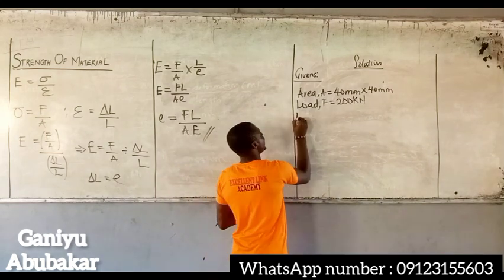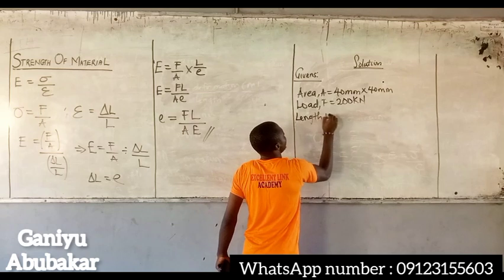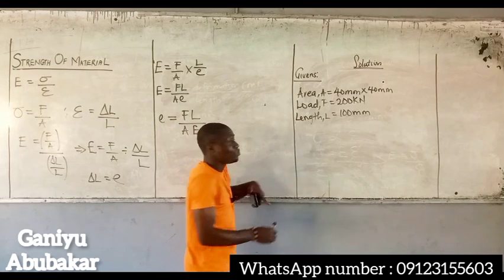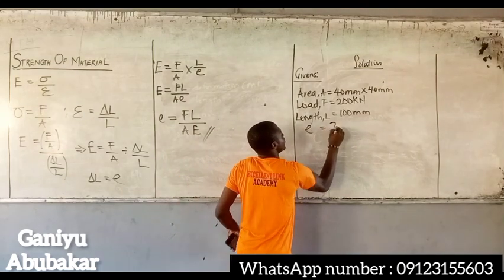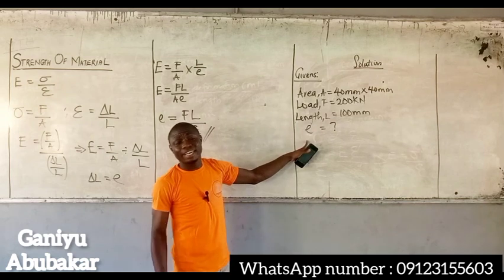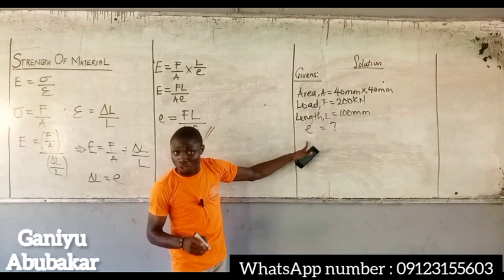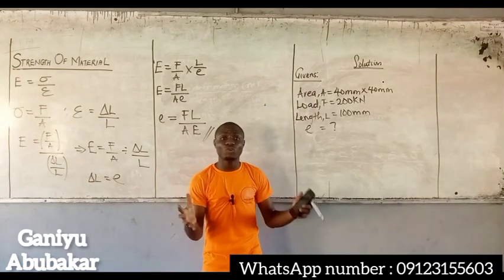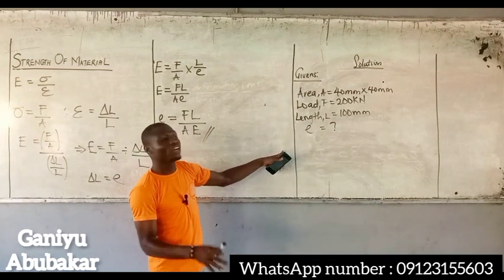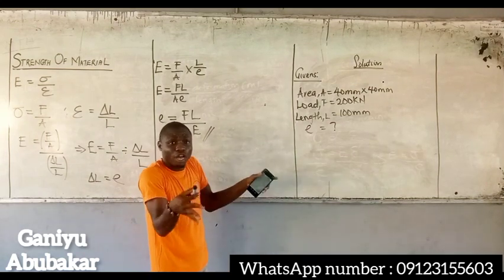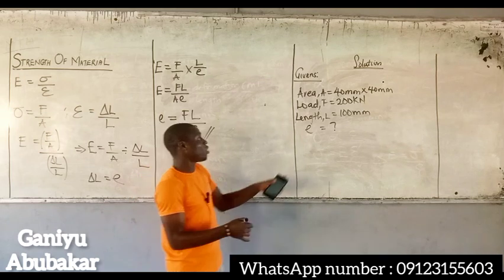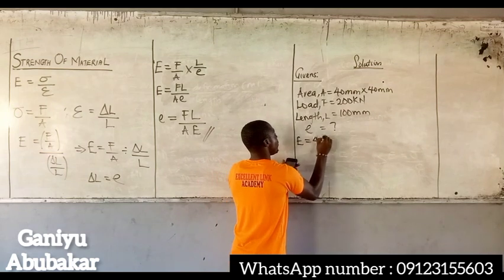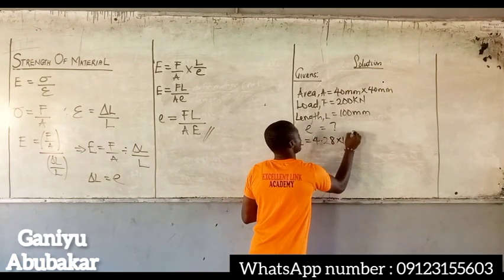Calculate the shortening in length of 100 mm. So my length L is equal to 100 mm. I'm going to calculate the shortening length, which is e. Please note that shortening length is also deformation, and deformation represents two phases, either contraction or elongation. Because this is contraction, shortening length, you're compressing that material. I'm given that the modulus E is equal to 4.28 times 10 to the power 8 kilonewton per meter square.